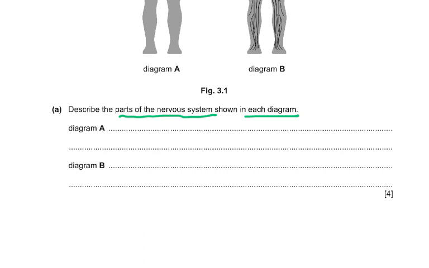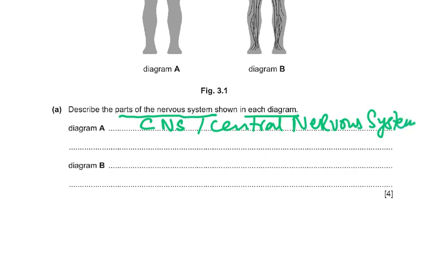So diagram A is the central nervous system. You can write that as CNS, or you can write the whole of it, central nervous system. You can write the whole of it if you want to, or you can just write CNS, that is a standard abbreviation. And what is it made up of? It is made of the brain and the spinal cord, right?